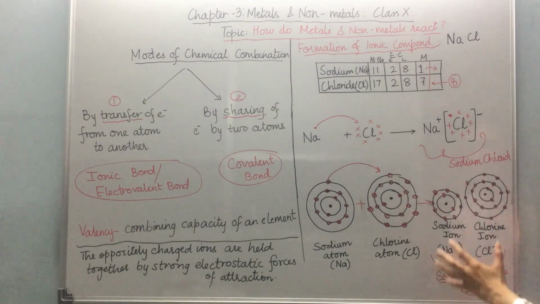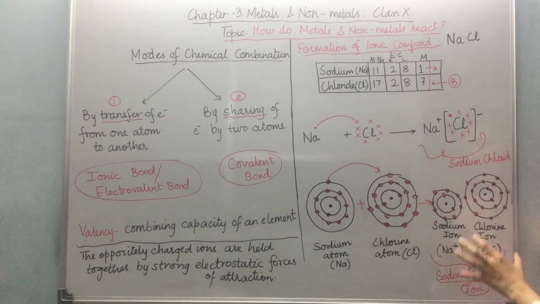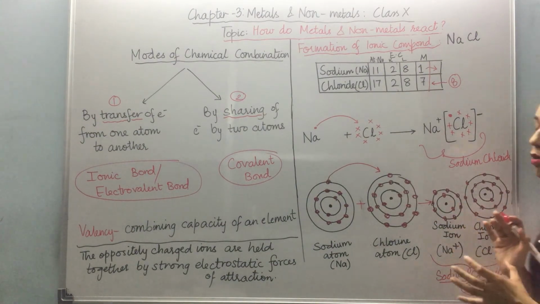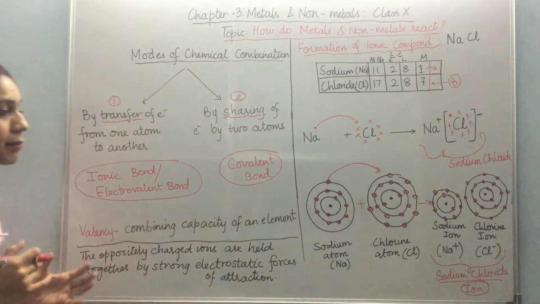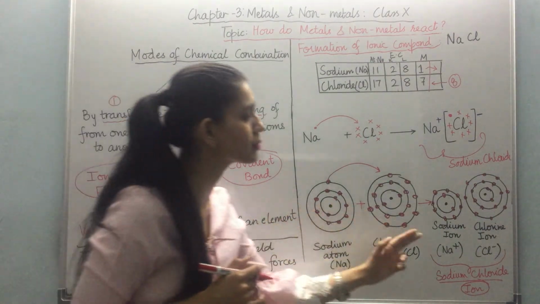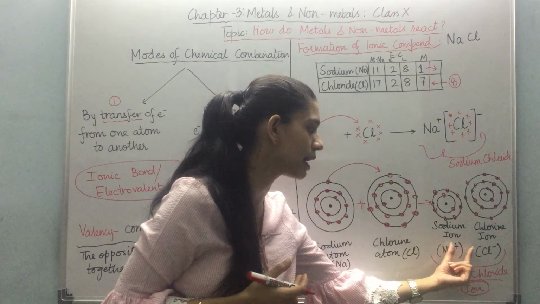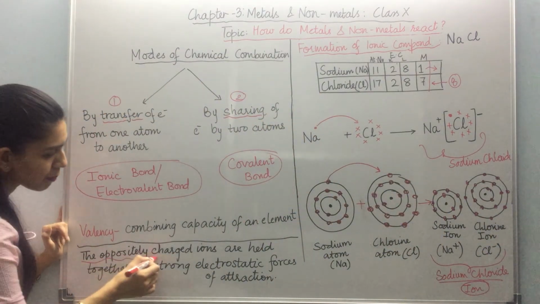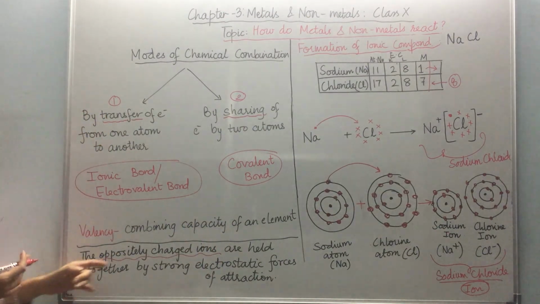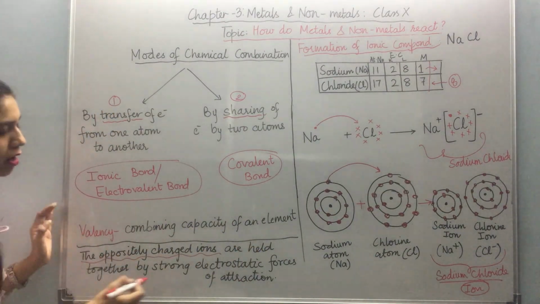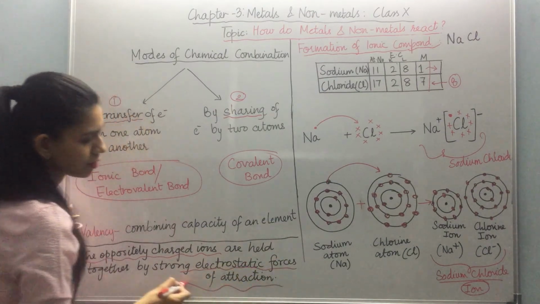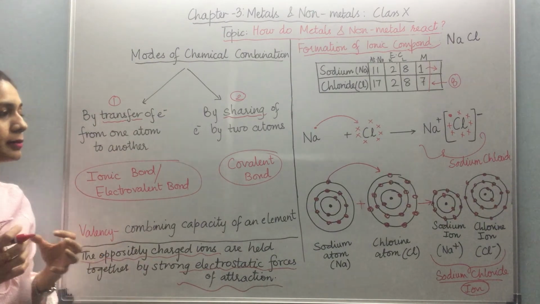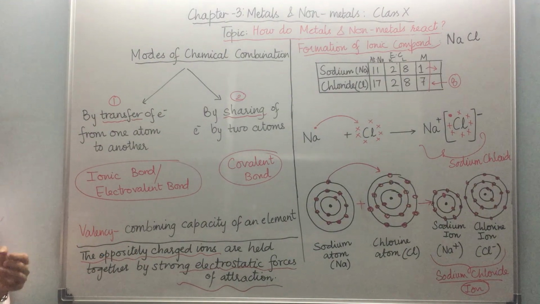How are these ions stable? They are stable because sodium has achieved octet, and chlorine has also achieved octet. So now they have an equal number of charges but with opposite signs. Sodium has become Na plus, chlorine has become Cl minus. So what will happen? These oppositely charged ions are held together by strong electrostatic forces of attraction. Therefore, ionic bonds are quite strong in themselves.